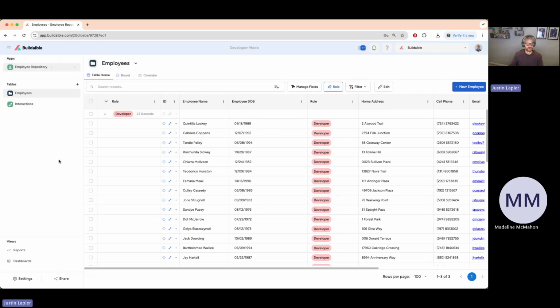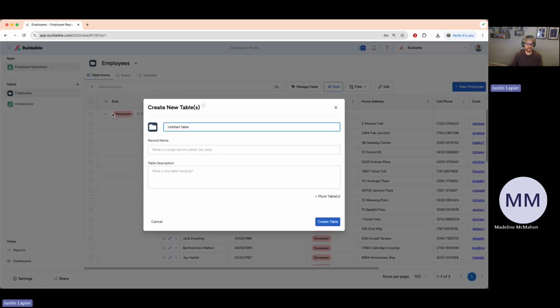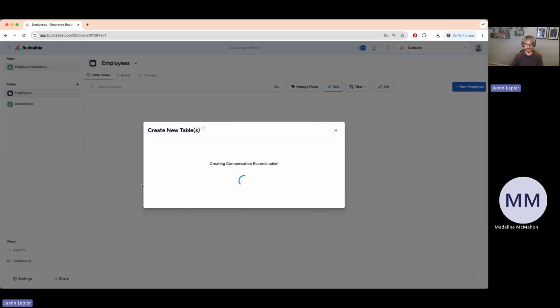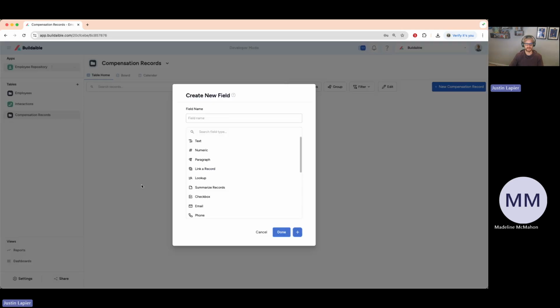So we're in the employee repository now. Let's go ahead and create our compensation table. So to do that, hit the plus sign here, and we'll call this compensation. Call it compensation records. And this will be called a compensation record. Create it, and then it should pop up for me to then add my first field in the system, because that's one thing we implemented last week.